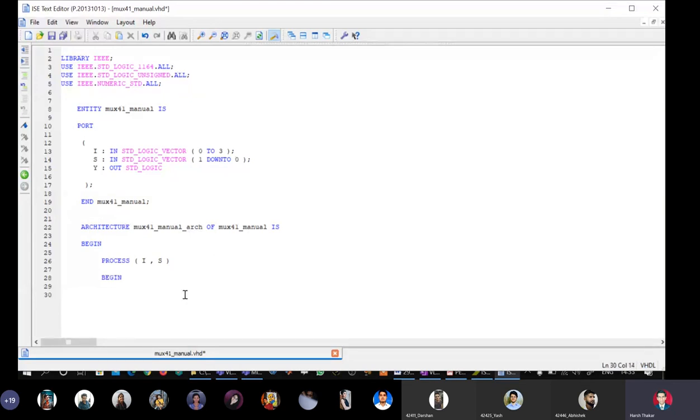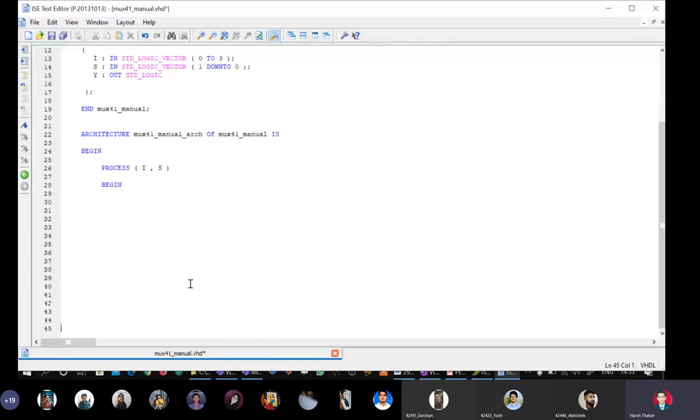Okay, so I will say if S equal to double quotes 00, then Y is assigned the first input, that is I bracket 0 semicolon.